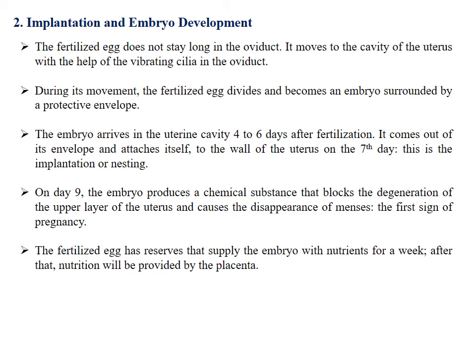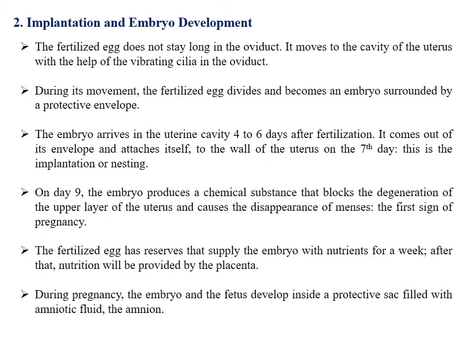The fertilized egg has reserves that supply the embryo with nutrients for a week. After that, nutrition will be provided by the placenta. During pregnancy, the embryo and the fetus, and fetus is the name given to the unborn baby from the 3rd month of pregnancy, develop inside a protective sac filled with amniotic fluid, the amnion.